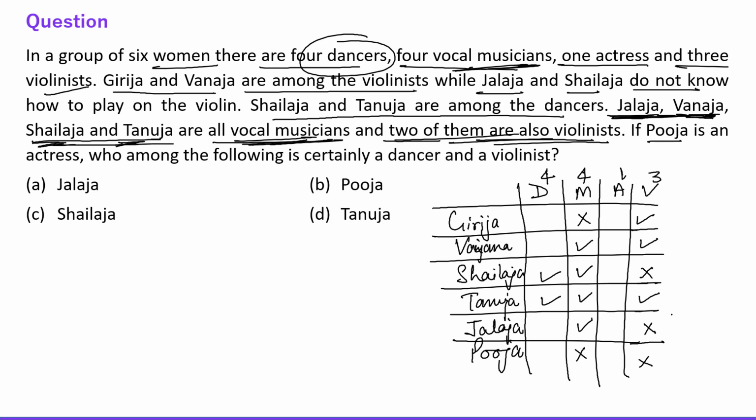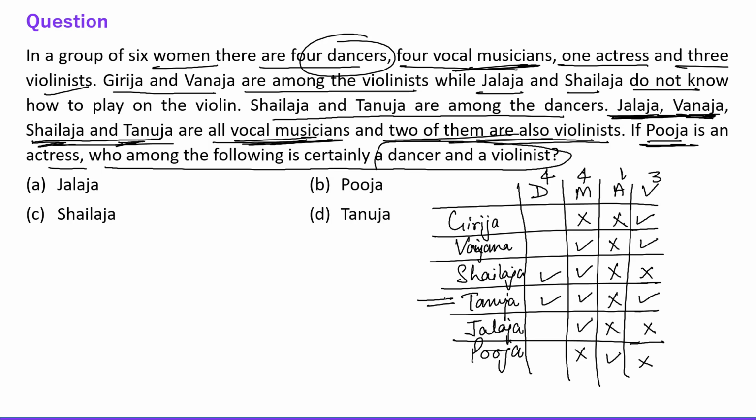So here we have got all the entries for dancers and for violinists. Alright, Pooja is an actress, so actress is only one, right? So Pooja is an actress. So the rest of the entries we can close, right? Now the question is who among the following is certainly a dancer and violinist? Dancer and violinist. See everyone, Tanuja is dancer and violinist, right? D option is the correct choice, right?